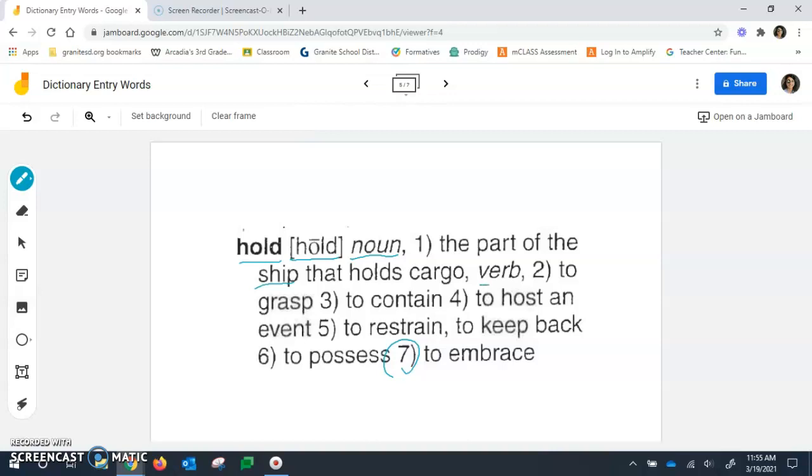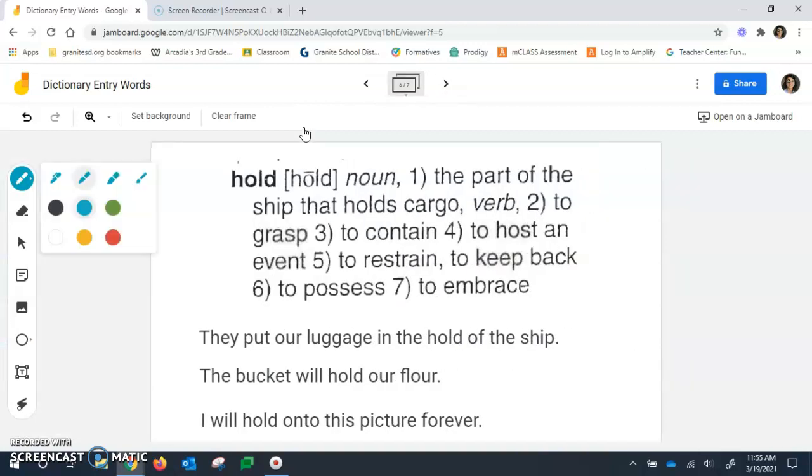And then the rest of our definitions are verbs. And this one is to grasp, to contain, to host an event, to restrain or to keep back, to possess or embrace. All of those mean the word hold. So let's take a look at some sentences here and figure out which definition goes with the hold it's talking about in the sentence. It says, they put our luggage in the hold of the ship. Well, talking about ships here, that sounds like our noun definition, the part of the ship that holds cargo. They put our luggage in the hold of the ship. There we go, that makes sense.